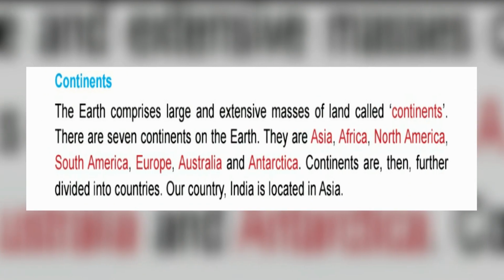Next, continents. The earth comprises large and extensive masses of land called continents. There are 7 continents on the earth. They are Asia, Africa, North America, South America, Europe, Australia and Antarctica. Continents are then further divided into countries. Our country India is situated in Asia.